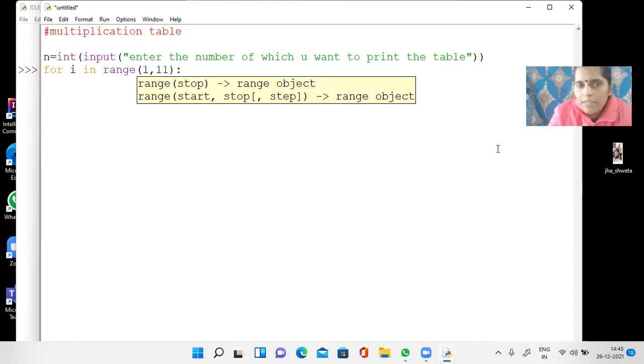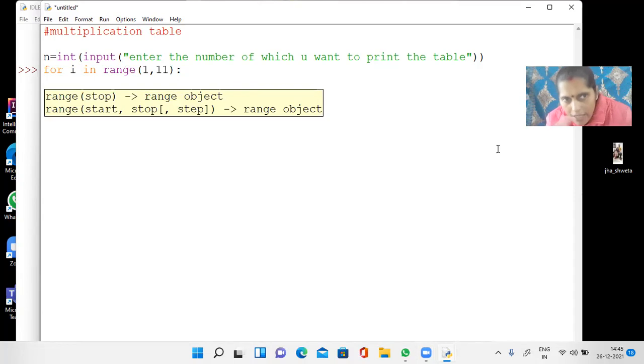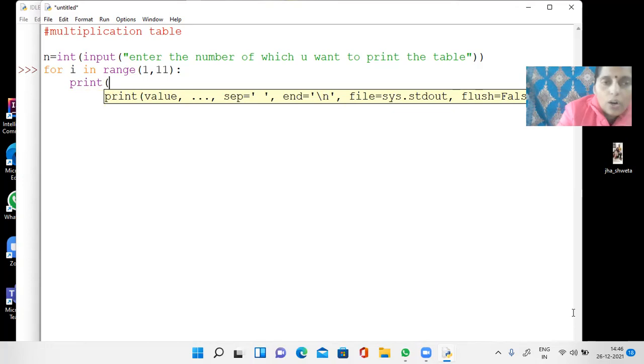Then a colon. See, when I press enter, the cursor automatically comes after skipping some space, right? This is called indentation. The lines I write in this indentation will be part of this for loop. So what I will do is print.